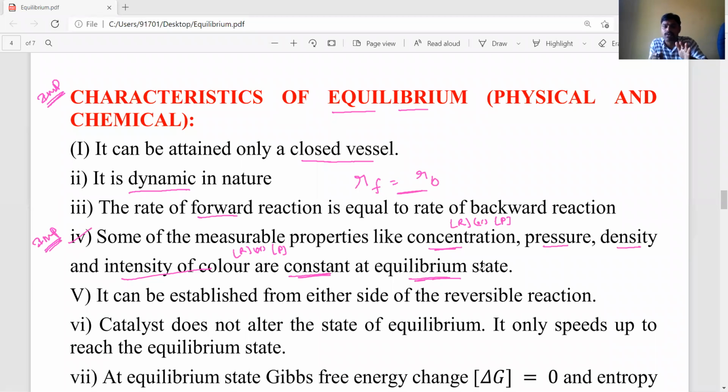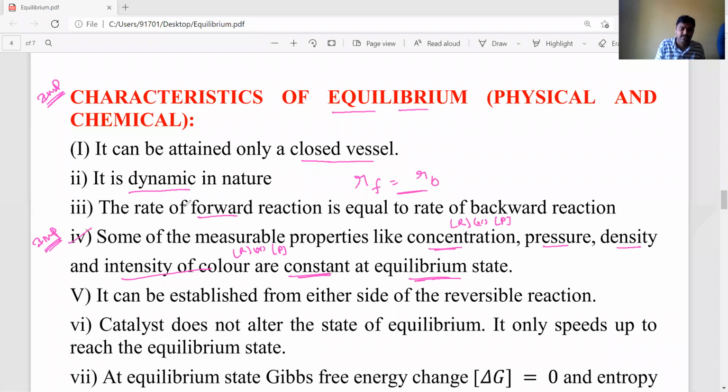So at the equilibrium state, what are the measurable properties that are constant? You have to remember: concentrations of either reactants or products. Second one is pressure of either reactants or products. Pressure comes when the reactant or product is in gaseous state, then the concentration we have to express in terms of pressure. Next, density of either reactants or products, or density of the solution, and intensity of color of reactants and products. These are constant at the equilibrium state. After reaching the equilibrium state, these are all constant. They do not change with time.